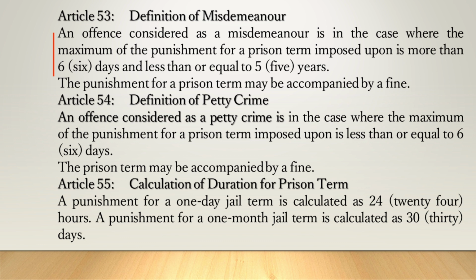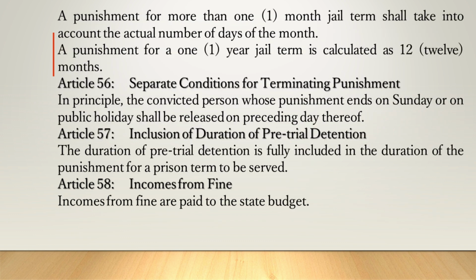Article 55. Calculation of duration for prison term. A punishment for a one-day jail term is calculated as 24 hours. A punishment for a one-month jail term is calculated as 30 days. A punishment for more than one month jail term shall take into account the actual number of days of the month.